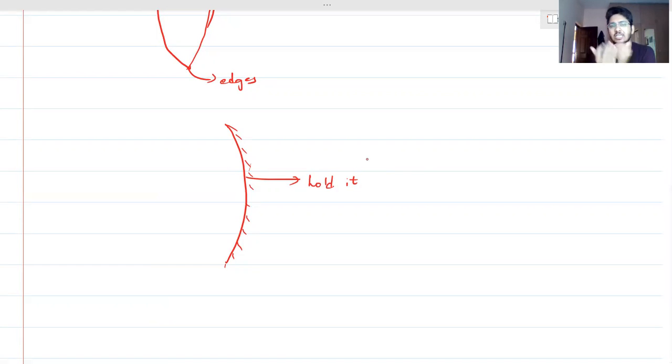So which case will become easier? कौन सा case? Obviously the case of mirrors, right? So here you can increase the size. Size increase करने में कोई दिक्कत नहीं होगा आपको इसमें. Right? So that's why this is important. So one disadvantage of using a lens can be overcome by using a concave mirror as the objective. First one. और भी क्या होगा?